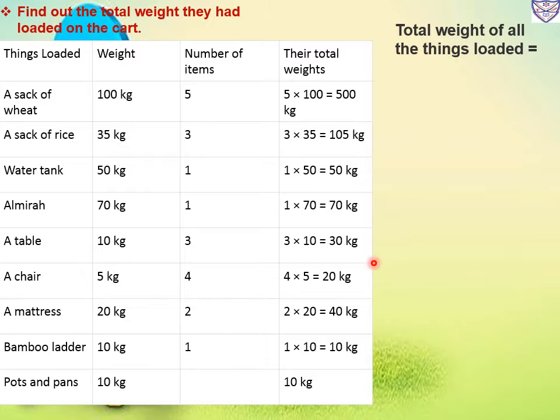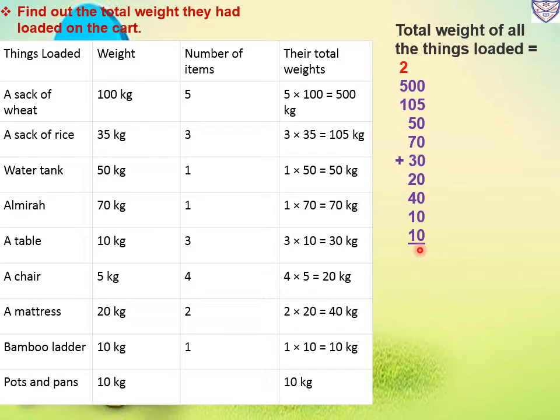Now we have to find out the total weight. So we will add the weights. First is 500 kg, then 105 kg, then 50 kg, then 70 kg, then 30 kg, then 20 kg, then 40 kg, then 10 kg, then again 10 kg. So how much will the total be? 0 plus 5, 5, 5 plus 0, 5, and so on, adding the zeros in the ones place.